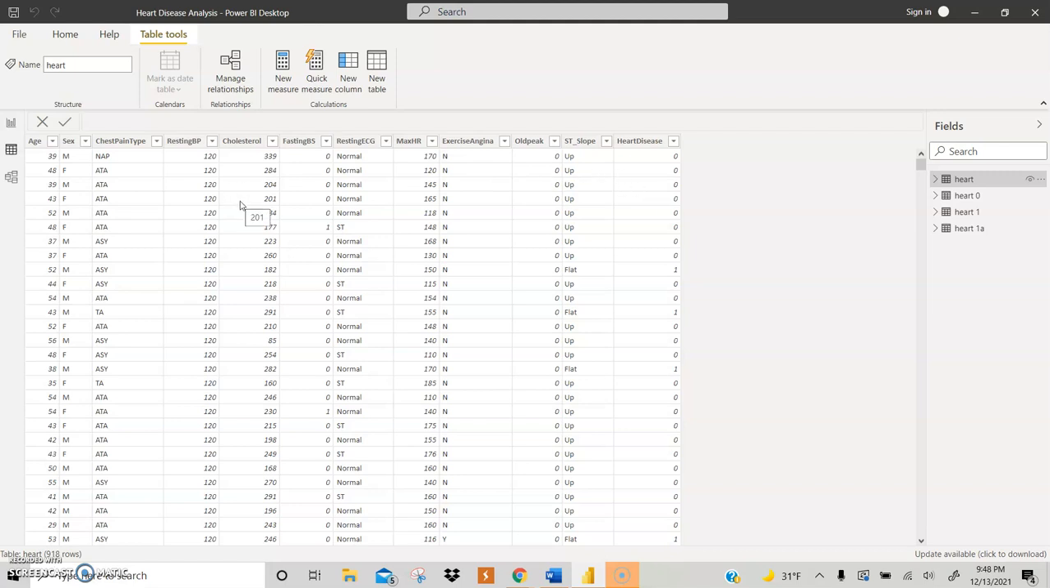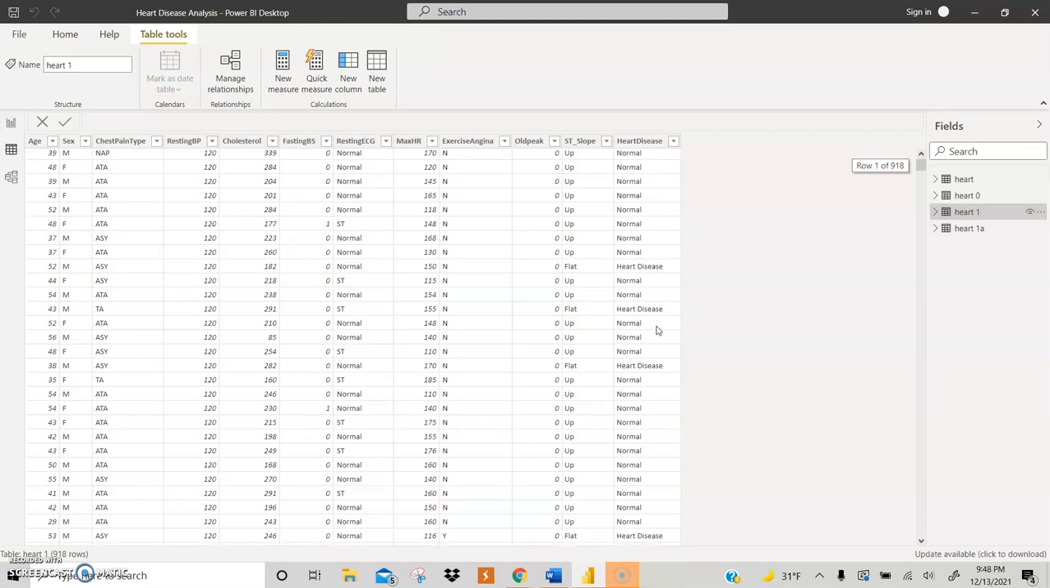I didn't really find any correlation in the data set between heart disease and those columns, so I did not use them. And for the heart disease column, I did manipulate it. For the 0, I put normal, and for the 1, I put heart disease, just because it made labeling a little bit easier.